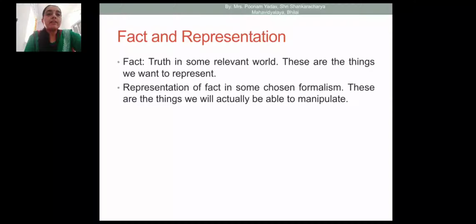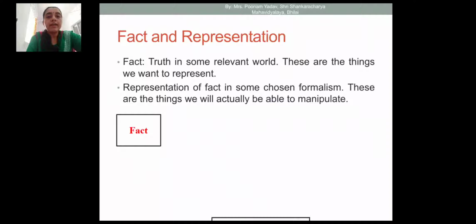Then facts and representation. What is the relationship between facts and representation? A fact is a truth in some relevant world. These are the things we want to represent. The representation of a fact is in some chosen formalism. These are the things we will actually be able to manipulate.